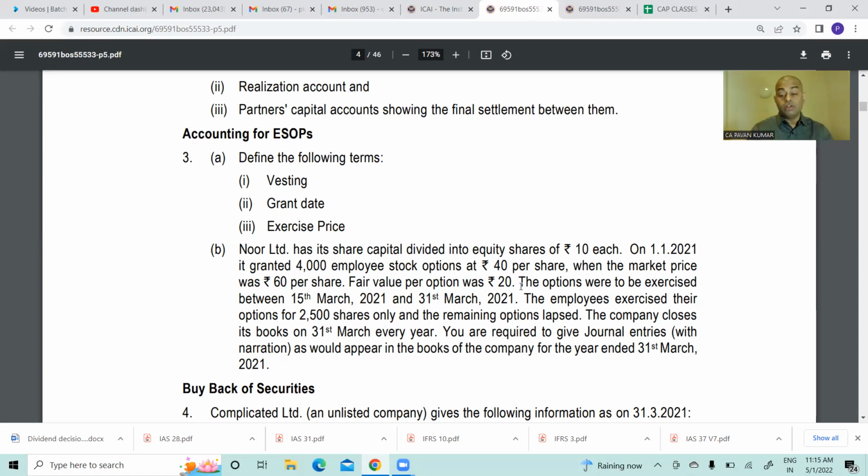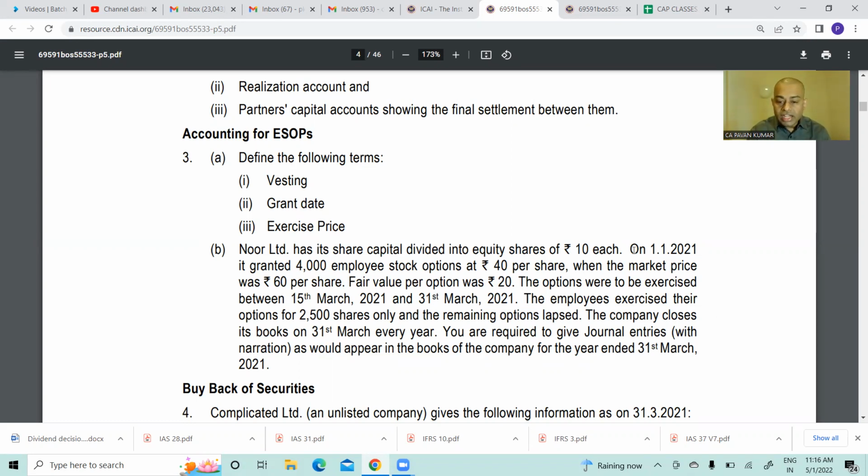If it is spreading into different accounting years, you need to prepare that table to ascertain how to estimate the cost and how to apportion the cost between various years. But if the whole story is getting closed within one accounting year, then you simply need to pass the journal entries for issue of shares and then transfer that employee compensation to P&L. That's all. So it will be very simple.